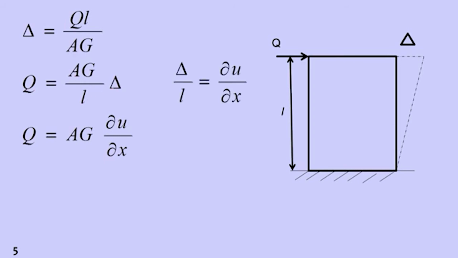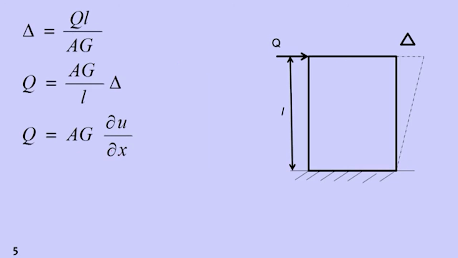So we already know delta by L. Delta is the deflection and L is the length, so we write this as infinitesimal deflection by infinitesimal length. So ∂x is the infinitesimal length of the member, and ∂u is the infinitesimal deflection over that ∂x length. If we substitute delta by L as ∂u by ∂x, we get Q is equal to AG multiplied by ∂u by ∂x.